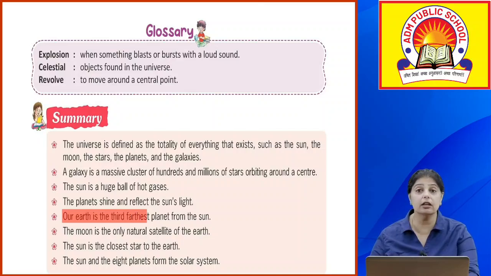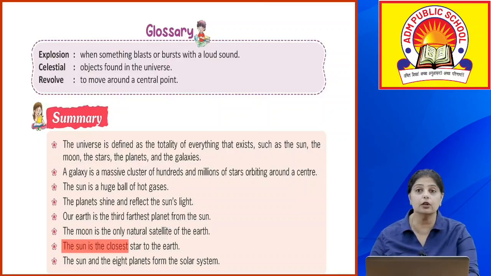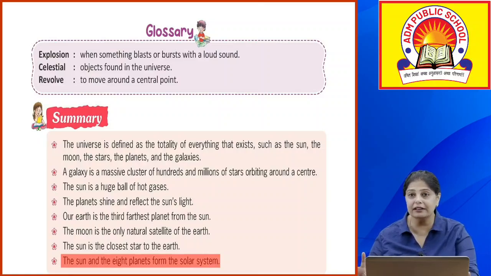Our Earth is the third planet from the sun, and the moon is the only natural satellite of the Earth. The sun is the closest star to the Earth. And the sun and the 8 planets, what do they form? They form the solar system. So, this was a quick rerun of the chapter and whatever we have learned.